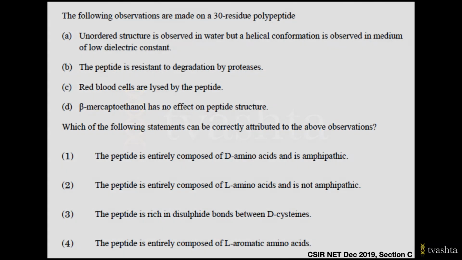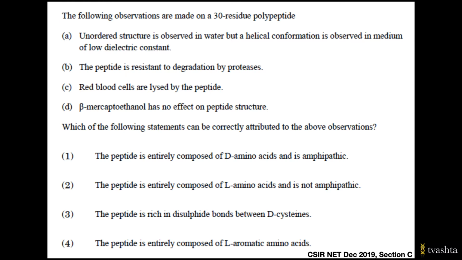Today we have a question from CSIR NET December 2019 paper from section C, and it says the following observations are made on a 30 residue polypeptide. A. Unordered structure is observed in water, but a helical conformation is observed in medium of low dielectric constant.